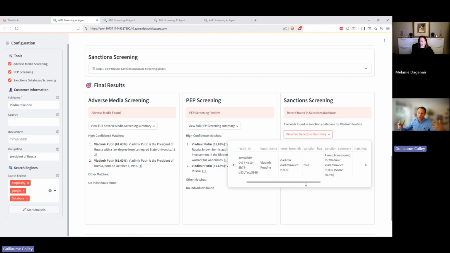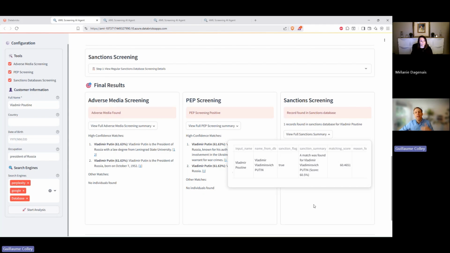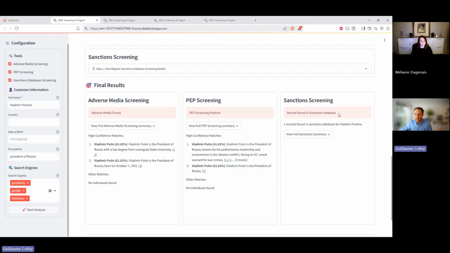And again, this ability for the agent, AI-powered, to look further than an exact match. When you look at what we input, or maybe what we have at the bank for our customer, and what the sanction database has, which is, by the way, the real full name of Vladimir Putin, it's a lot different. There's a whole middle name that is not there. Spelling of the last name is different, but AI was able to match with a score of 60% and consider that, yes, this is the right person that we're looking at, and then flag that as a sanctioned person. So those are the 3 examples.